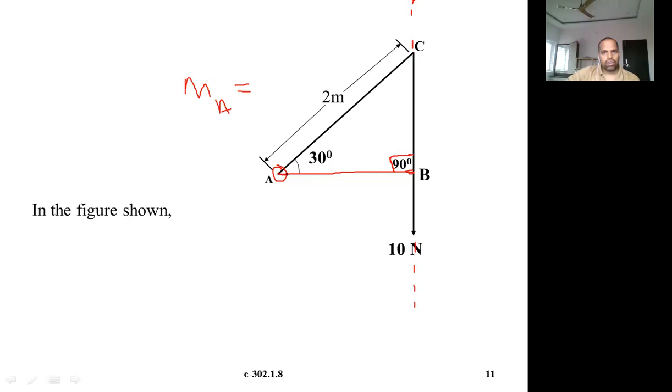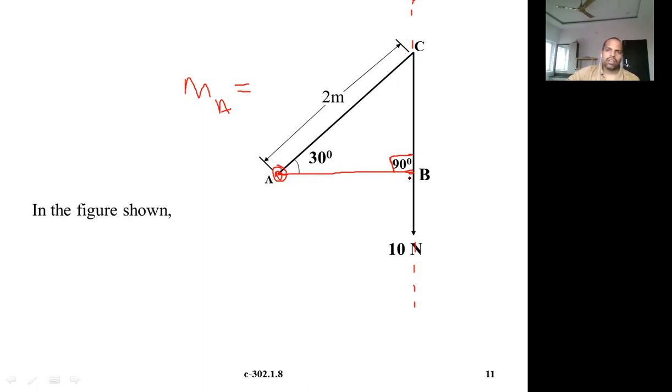So draw a perpendicular to the point about which you are calculating the moment. That's nothing but A in this case. I have drawn the perpendicular AB. Now we calculate AB. This is a perpendicular, and this is not a perpendicular.